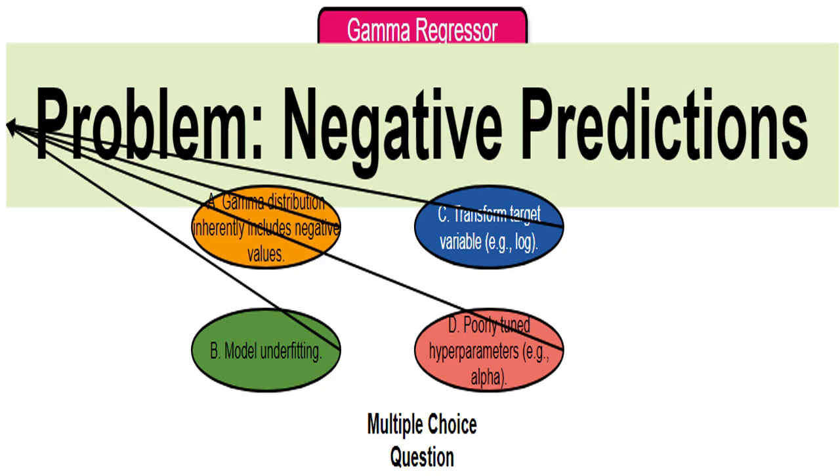That's incorrect. I know the gamma distribution only works with positive numbers. Thinking about it like a timer that only counts upwards, it can't go into negative seconds. Therefore, a gamma model shouldn't predict negative values.